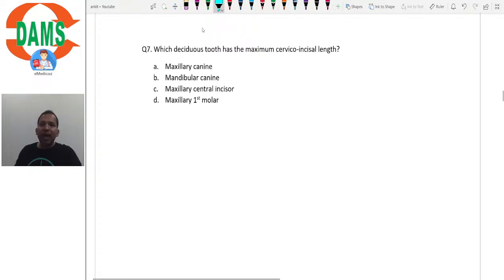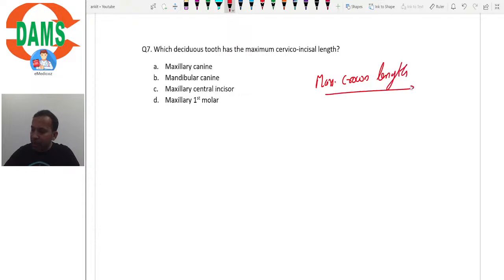Which deciduous tooth has the maximum cervico-incisal length? So basically maximum crown length. What are they asking here? Maximum crown length. So, obviously, the first question also was a bit difficult. That is because I wanted to tell you that not all options have to be right.